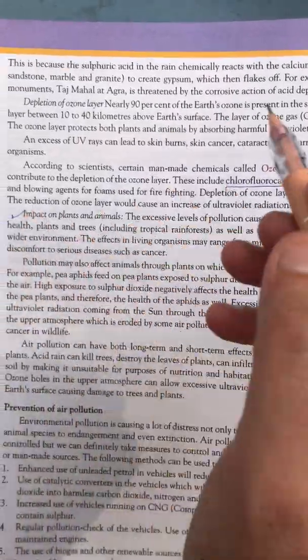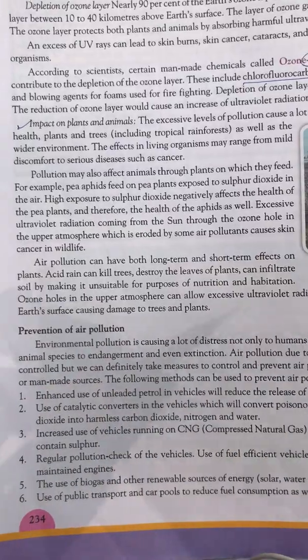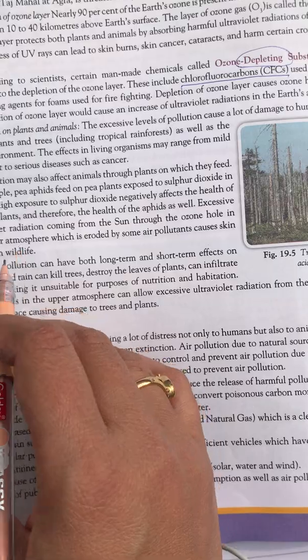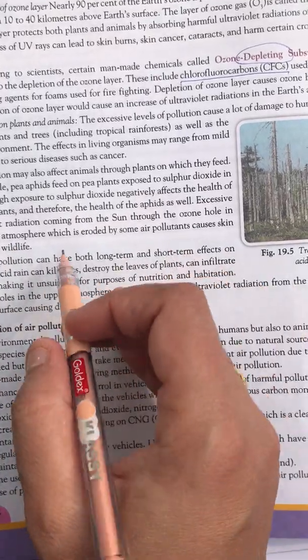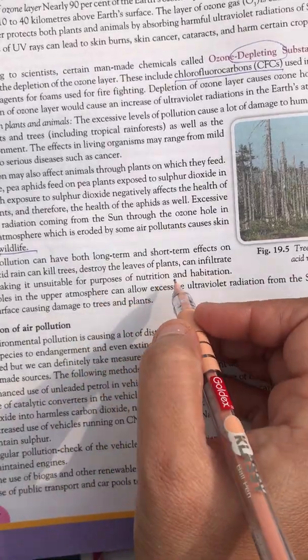Next, what is the impact on plants and animals? As we know that there is pollution, so animals and trees must be affected by this. Next, we have a small amount of wildlife affected by it.